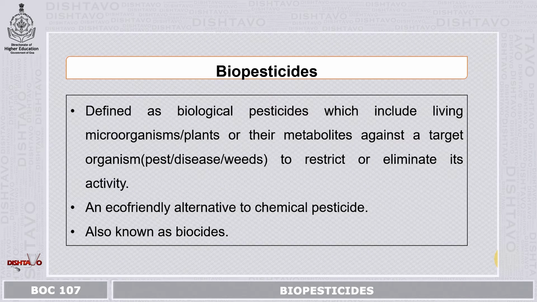Now, we'll see what are biopesticides in detail. A biopesticide is defined as a biological pesticide which includes living organisms, or it can be plants or their metabolites against a target organism, which can be either pest, disease or weed, to restrict or eliminate its activity. Biopesticides are an eco-friendly alternative to chemical pesticides because they do not leave any residues which are harmful to either the environment or to humankind. They are also known as biocides. This is another term for biopesticides.